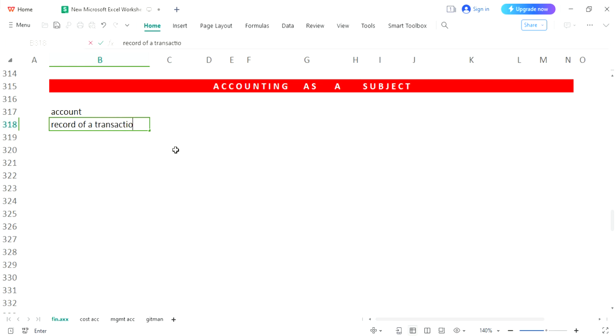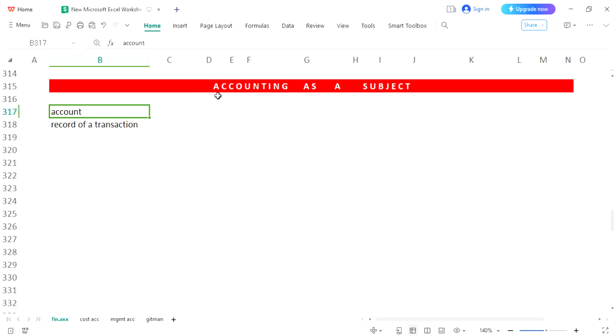Now the second word is more important. Transaction means give and take of anything. For example, you have bought a mobile. So what will you do? You will pay. Something is going out. An amount is going out from you. 40,000 was the price, so you have paid. It means 40,000 is going out. And in return, what are you getting? A mobile. So give and take is happening over here. You are giving 40,000 and getting the mobile. So it would be called a transaction. When you record this transaction on a paper, that record would be considered as your account. So account is called a record of transaction.